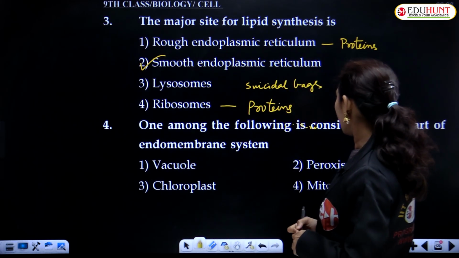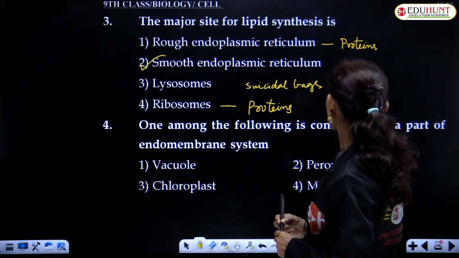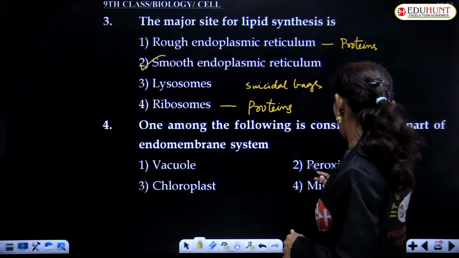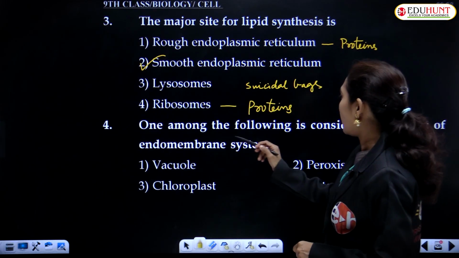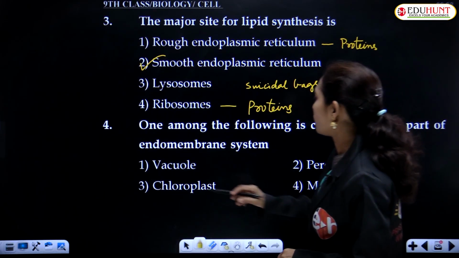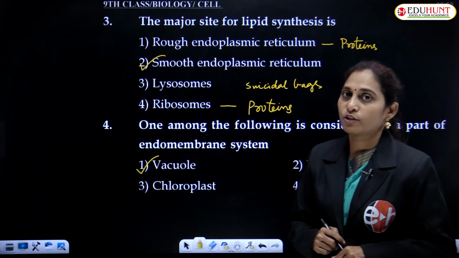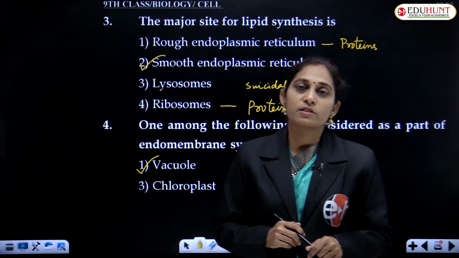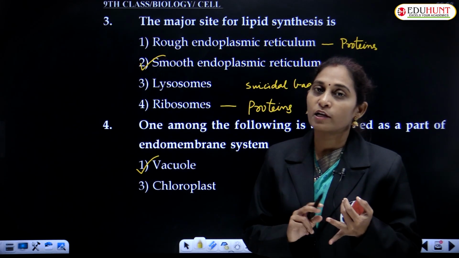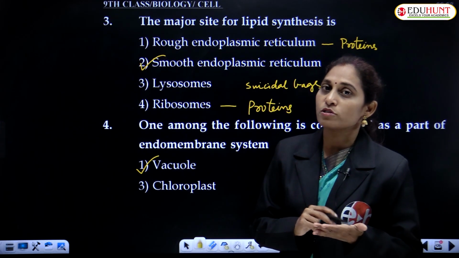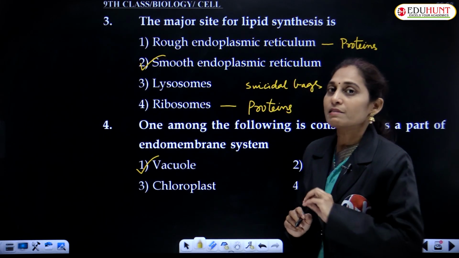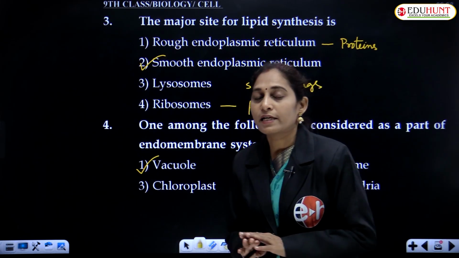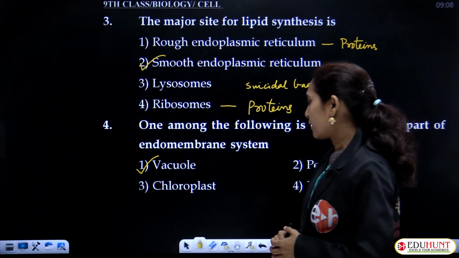One among the following is considered a part of the endomembrane system: vacuole, chloroplast, peroxisome, mitochondria. That is the vacuole. Remember, the endomembrane system majorly consists of the nuclear membrane, endoplasmic reticulum, Golgi complex, vacuoles and lysosomes. Especially these organelles and their membranes together constitute the endomembrane system.